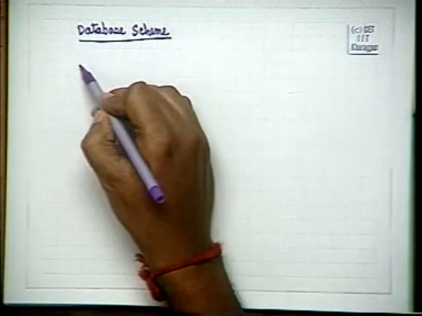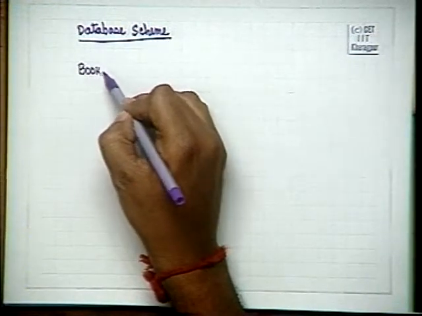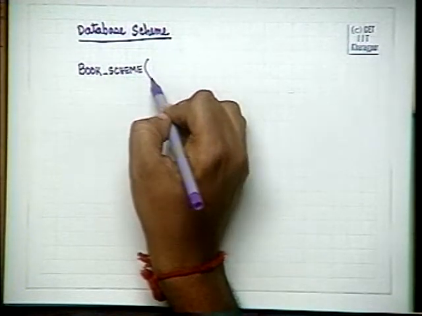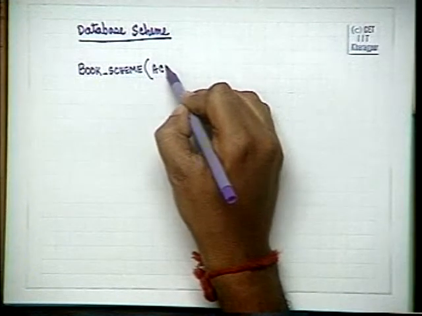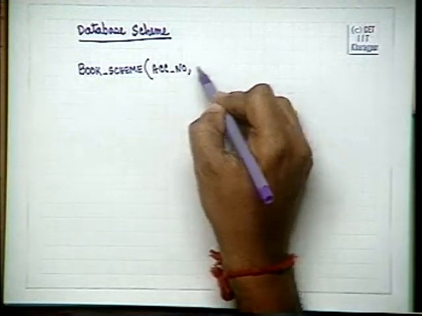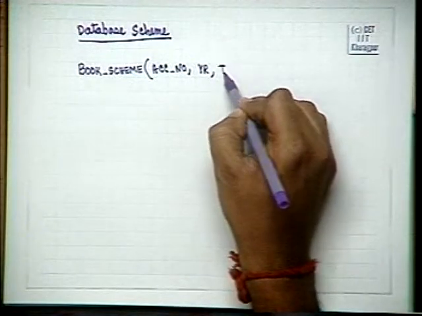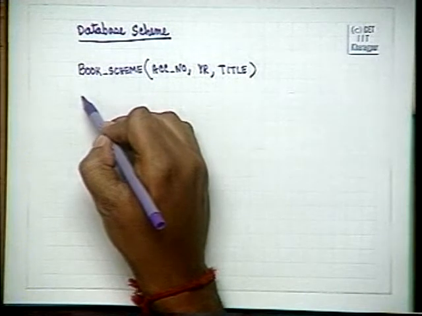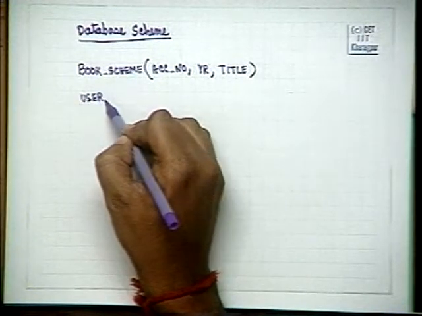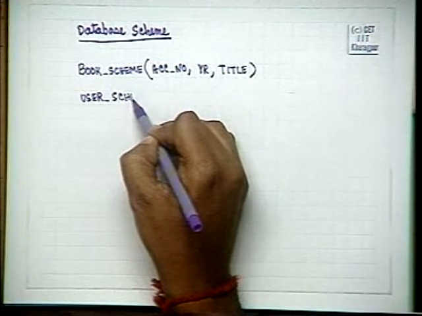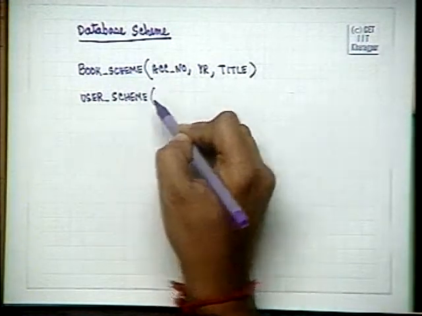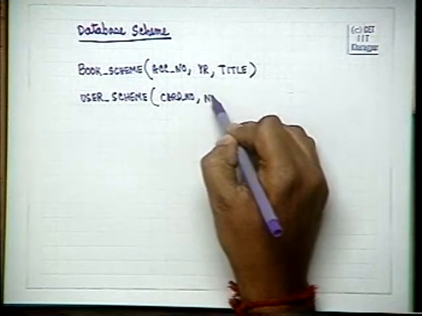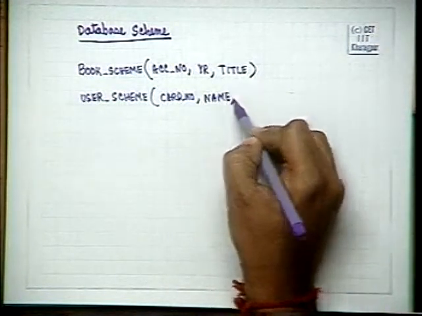So we will have the book scheme, which will have the attributes accession number, year, title. We will have the user scheme, which will have card number, name, address.